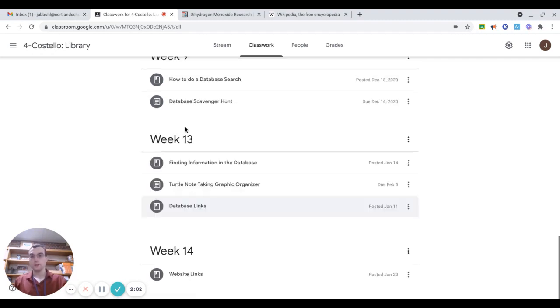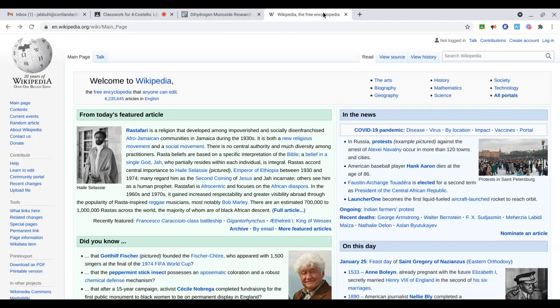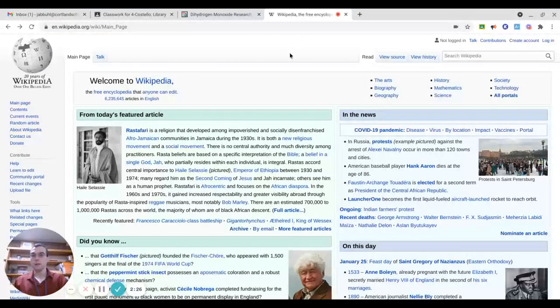So, the first thing I want to make sure we understand is, when thinking about what sort of source we're going to use, one of the things we need to make sure of is who has made the source, and what its purpose is. Now, in order to highlight that, I'm going to take us to a website that probably many of us know, Wikipedia. With Wikipedia, this is an information source that many people use, but when it comes to using it for professional or school research, this is not a reliable source.